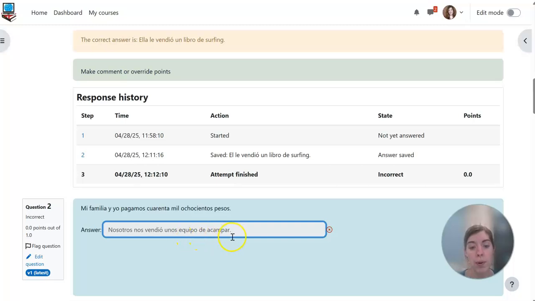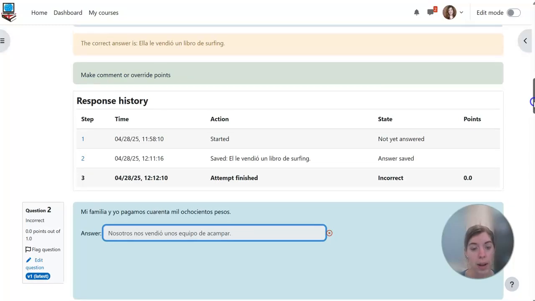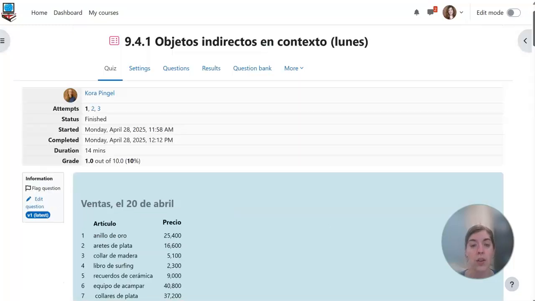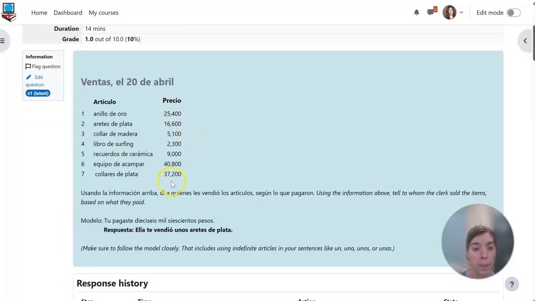Here you have unos equipo de acampar. So let me double check above that you have the right thing. So 40,000 is 4,800, 800. So 4,800. Oh, 40, of course. Yeah. So not 4,000. 40 is 40. So here we have equipo de acampar. That's great. But we didn't say equipos de acampar. So because that's singular, you need to use the singular masculine indefinite article, which is un. So un equipo de acampar.